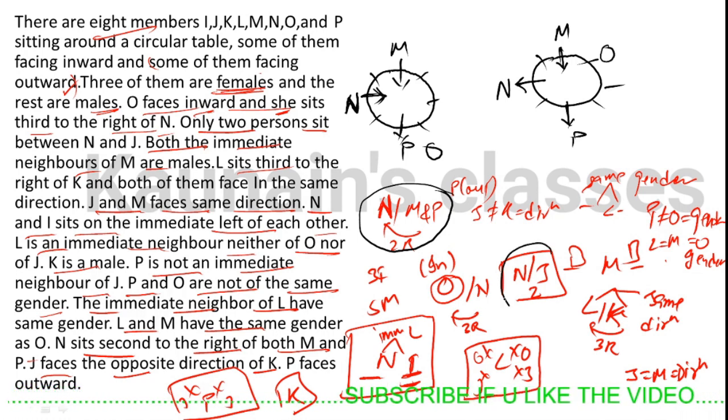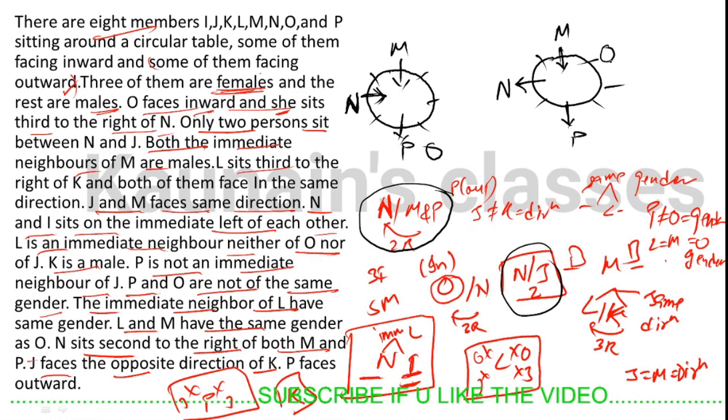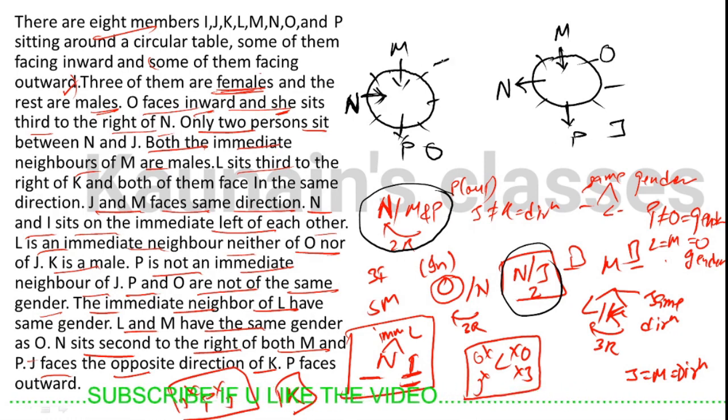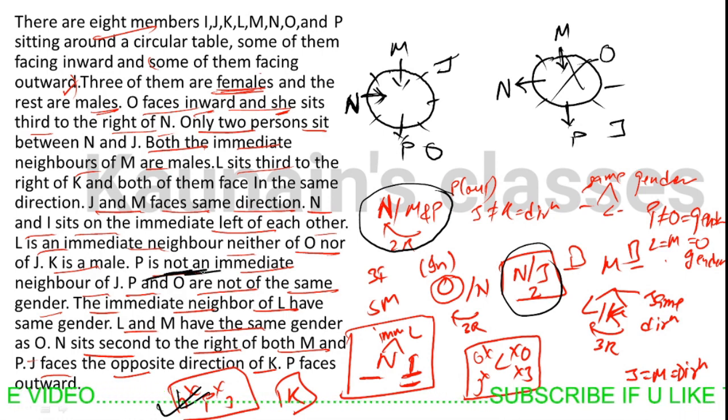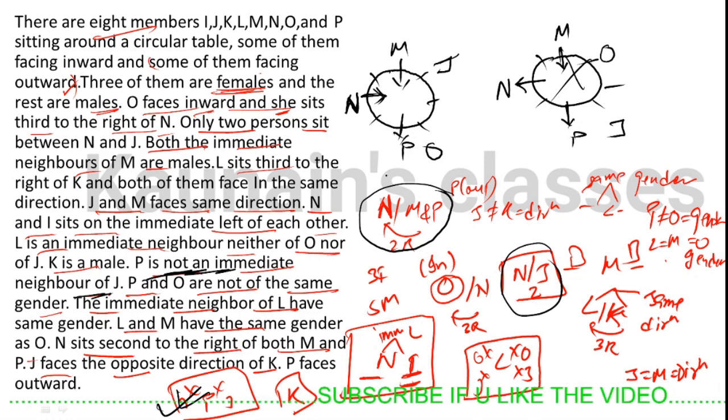There are 2 persons between N and J, so with O here, J will be coming here. In this case, this case is eliminated. Why? Because P is not an immediate neighbor of J. So we are left with only this case.